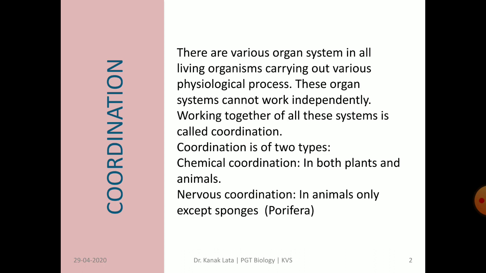There are two types of coordination. One is chemical coordination, another is nervous coordination. Chemical coordination is present in both plants and animals, but nervous coordination is present in animals only, except sponges, that is the member of Porifera, as you learnt in class 9.